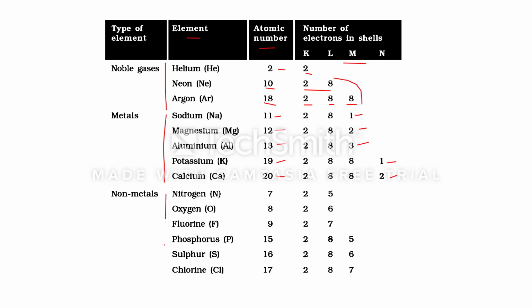These are the non-metals: nitrogen, oxygen, fluorine, phosphorus, sulfur, and chlorine. And these are their atomic numbers. Is it clear? Nitrogen is 7, oxygen 8, fluorine 9, phosphorus 15, sulfur 16, chlorine 17. Now, if we write the electronic configuration and find out the number of valence electrons, nitrogen has 5 valence electrons, oxygen is 6, fluorine is 7, phosphorus is 5, sulfur is 6, and chlorine is 7.